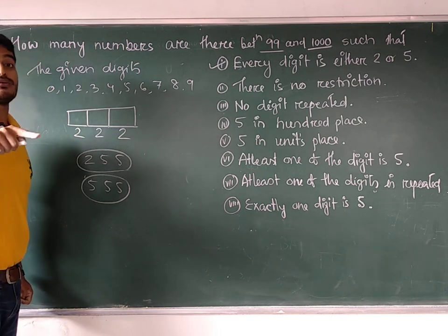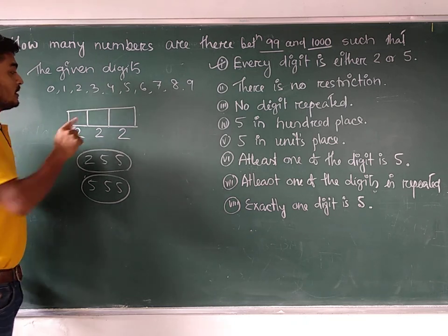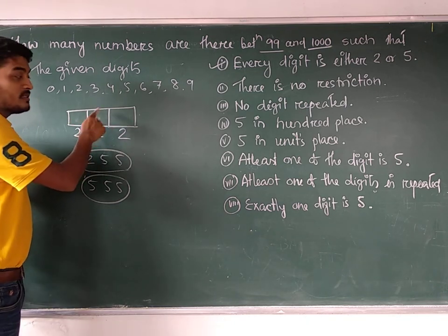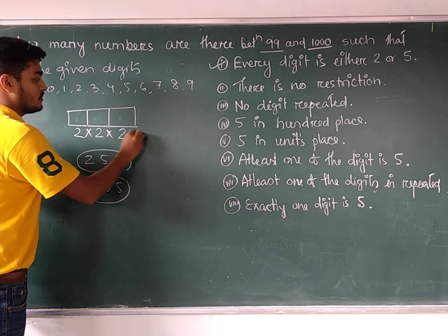Repetition allowed, you should understand without it being mentioned. That's the important thing to be known. This place can be filled up in 2 ways, this place can be filled up in 2 ways. All the places should be filled up, so multiplication. What is the answer?